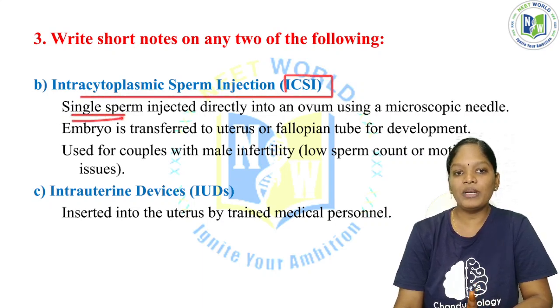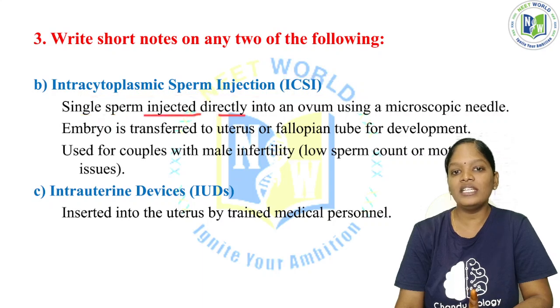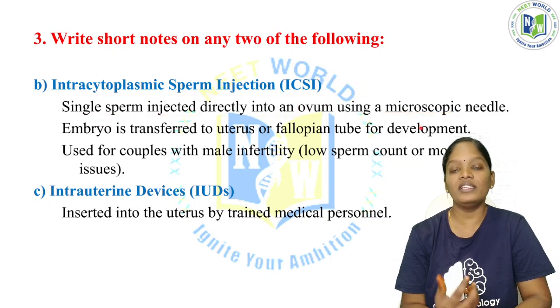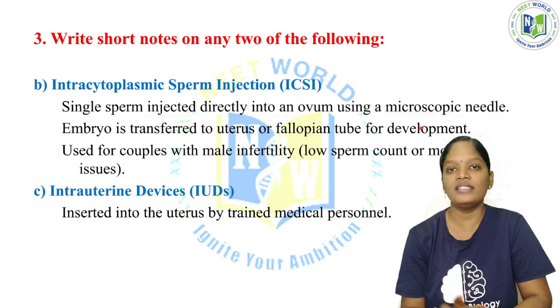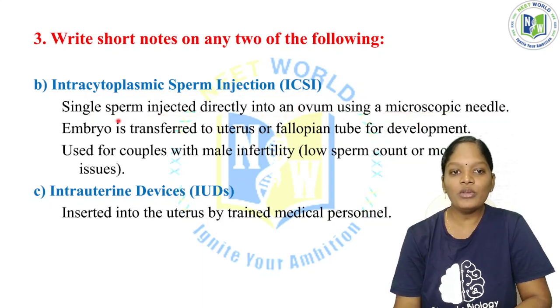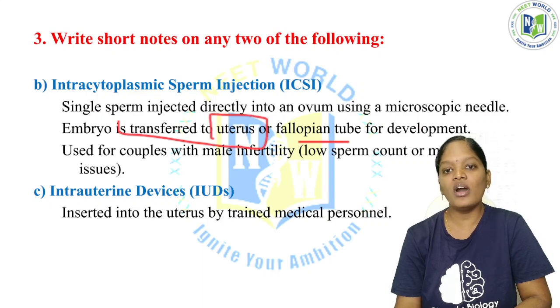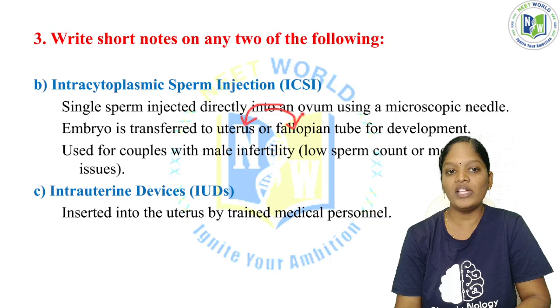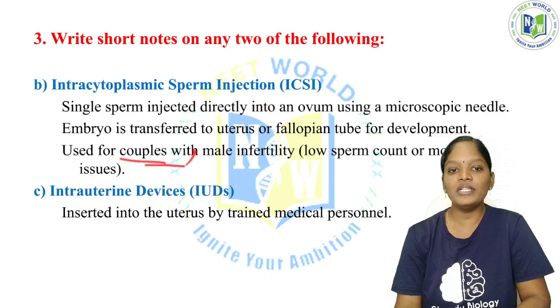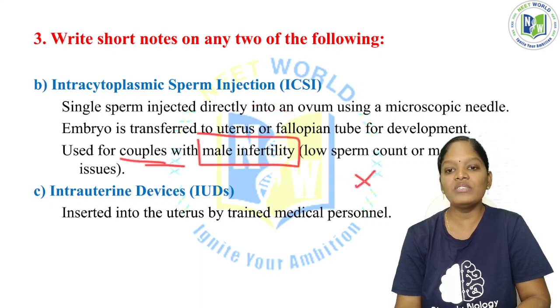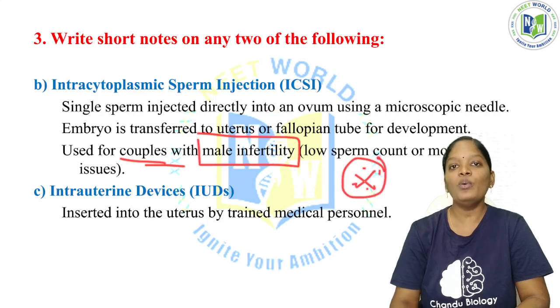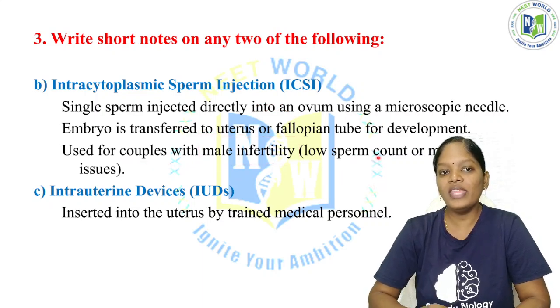A single sperm is injected directly into an ovum using a microscopic needle. This procedure is called ICSI. Here, the embryo is transferred into the uterus or the fallopian tube for development. Either it will be the uterus or the fallopian tube. It is used for couples with male infertility, which is very, very important. Now, who are the couples that undergo this procedure?